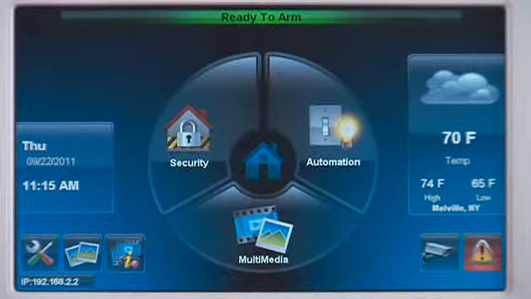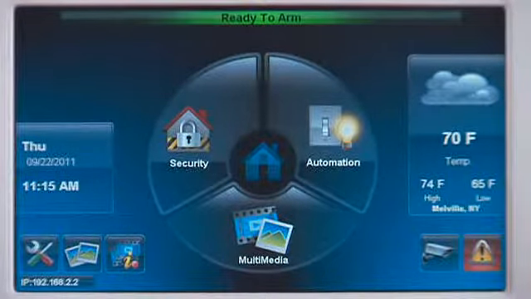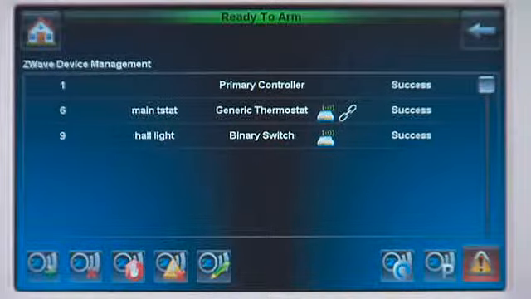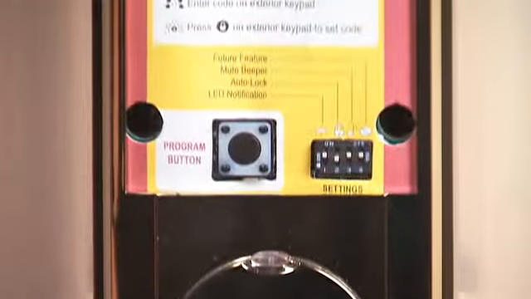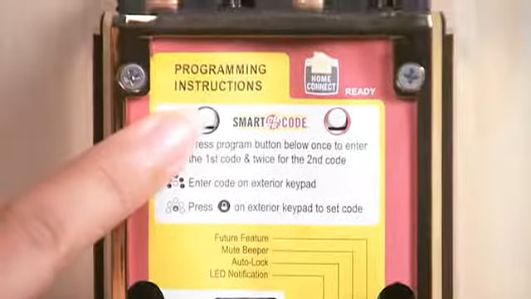To enroll a security door lock, do the following. Press the Add Device icon. Remove the cover from your Z-Wave door lock, then press the Door Lock Enroll button.